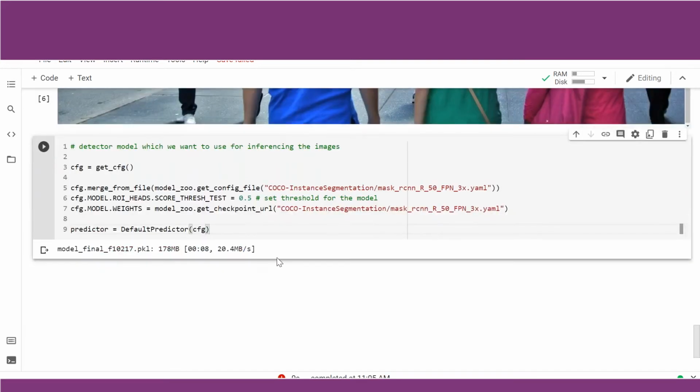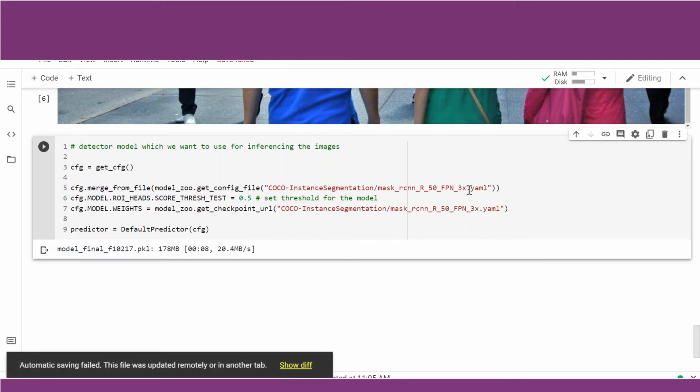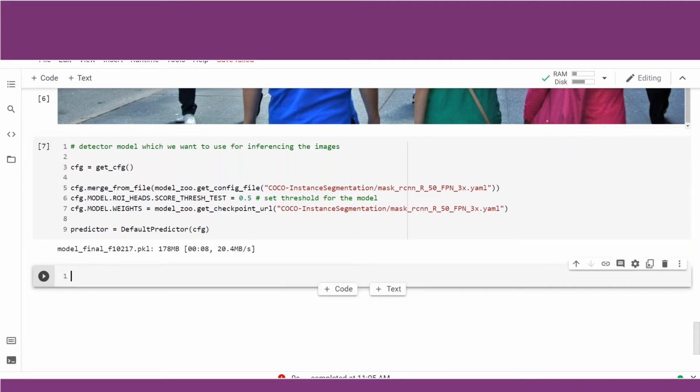Now, as you can see, our model has been downloaded with the weights, a 178 MB file, which contains the weights of a pre-trained COCO Mask R-CNN R50 FPN 3x model. Now, let us use this model in order to infer our images, the 4 images which we have downloaded.